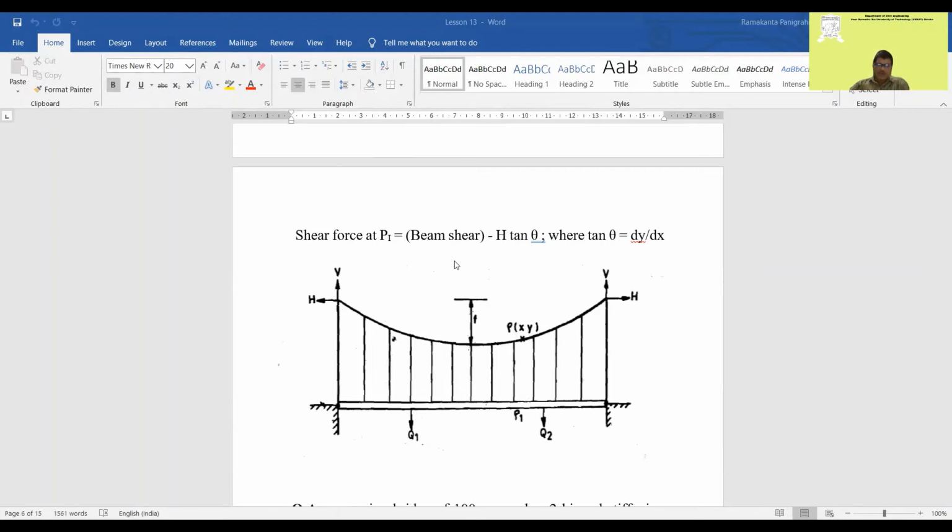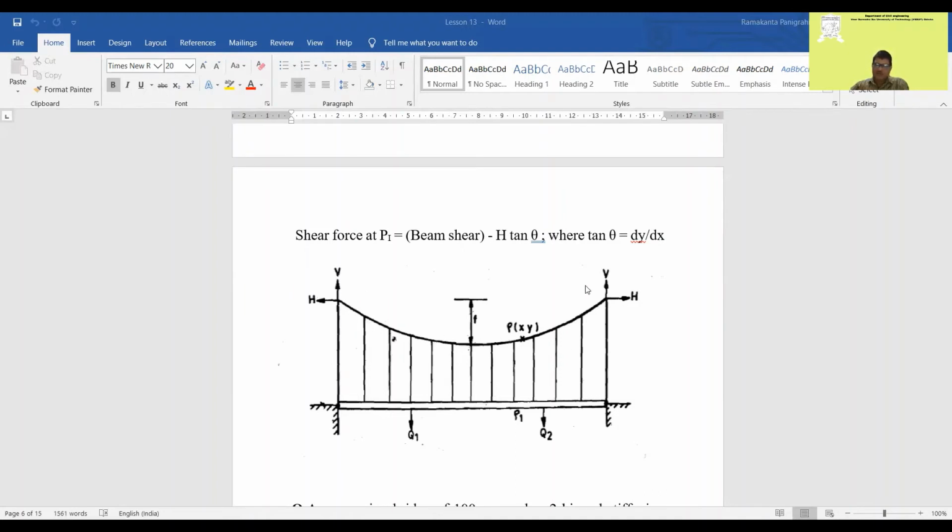Now the shear force at any point will be the beam shear minus H tan theta. So that will be the shear as a simply supported beam minus H times tan theta. Tan theta is equal to dy by dx. You can find it at any point x because it is a parabola. If it is a parabola or any shape, you know the equation of this curve.